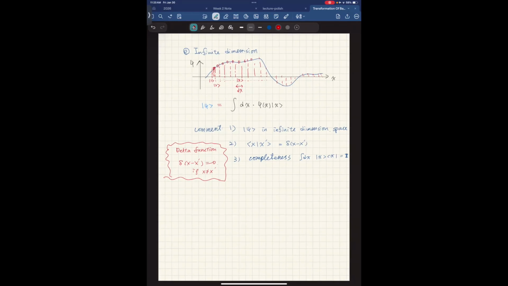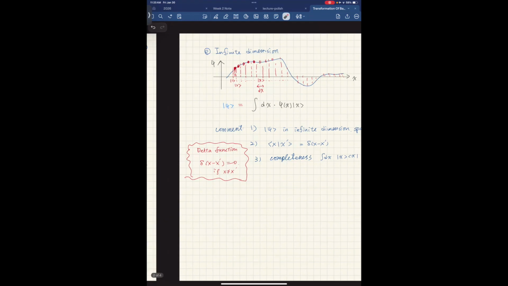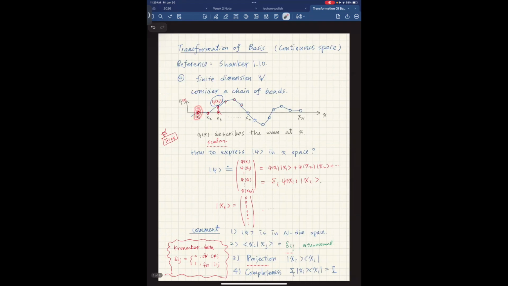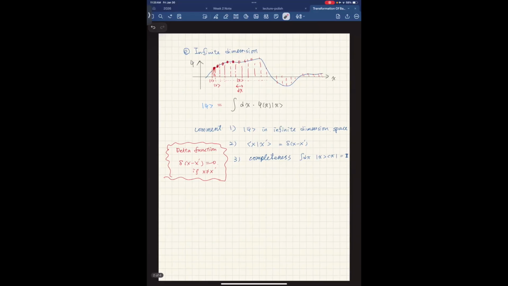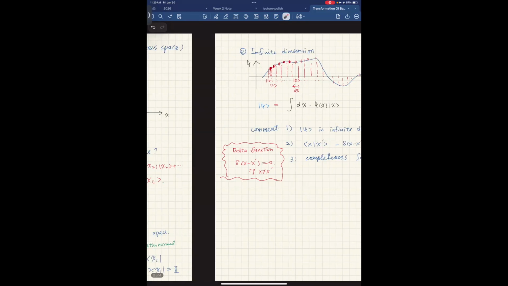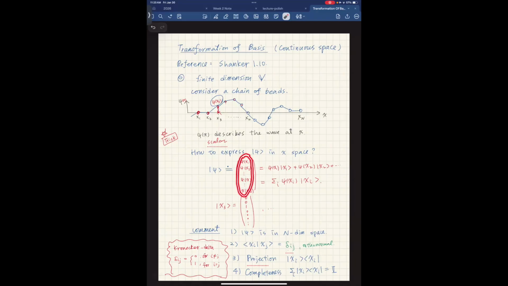But this is one bead. So I can still call this segment my first bead, and I will assign it to be one coordinate. So this is my axis x1, or 1, and this will be my axis 2. This is going to be my axis 3, and so on and so forth. So again, I will still have n, tons of segments. So I can still do this.